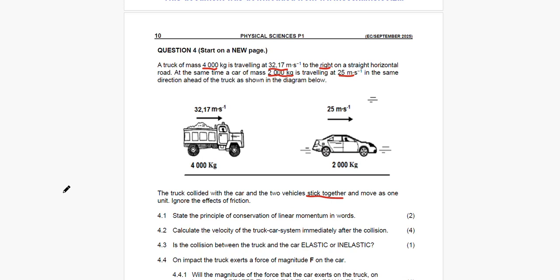Then number 4.1. Once the question says point 1, you should eat up that question because it's very easy and straightforward. State the principle of conservation of linear momentum in words. We know that it states that the sum of momentum before, that means the momentum of the truck and the momentum of the car before collision, is exactly equal to the momentum of the truck and the momentum of the car after collision, which means the sum of momentum before collision is equal to the sum of momentum after collision.